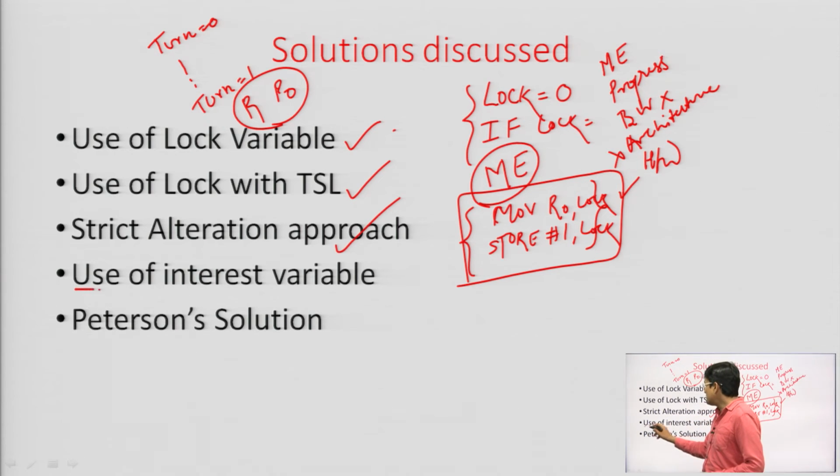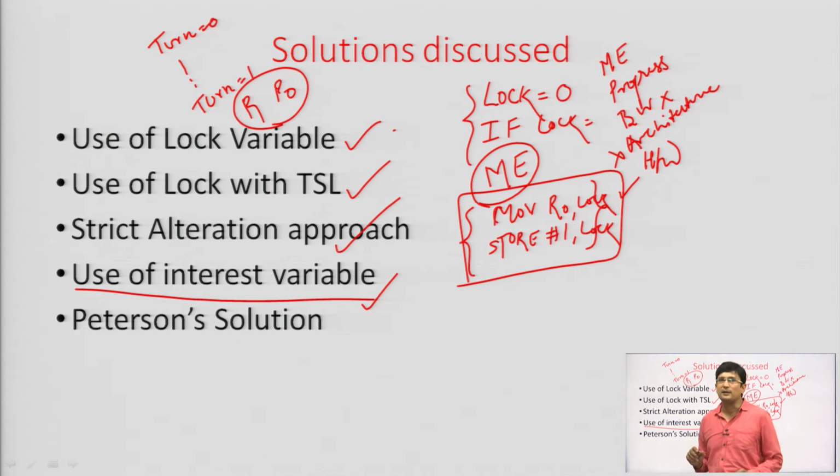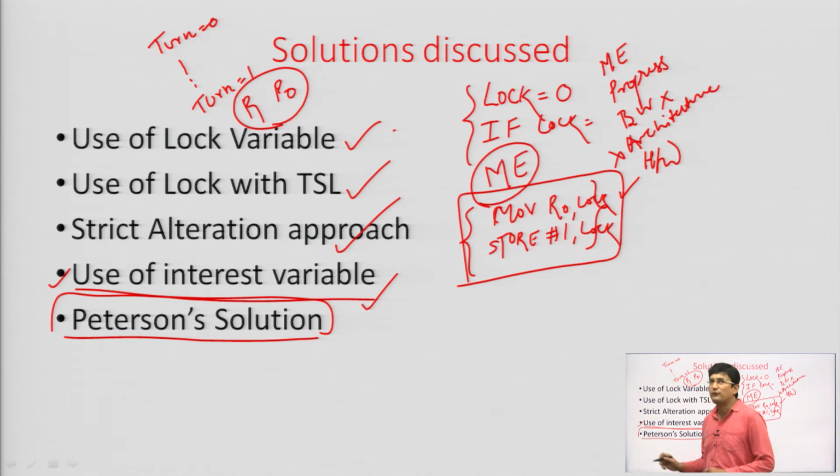So, we then used the interest variable. Why should the code be such that we are allowing the other process to enter the critical section? Why not the process which is interested should show its interest? Based on that, we have discussed the use of the interest variable, and we have seen that with the help of the interest variable, the system can go into deadlock. We do not want the deadlock to take place, hence we have discussed the Peterson solution, which was actually overcoming all the problems that we have seen so far.